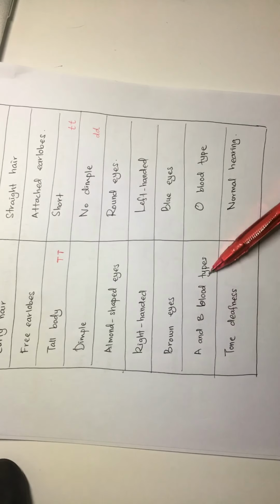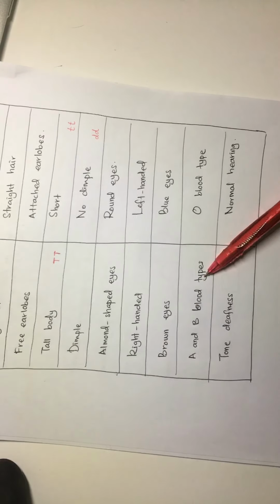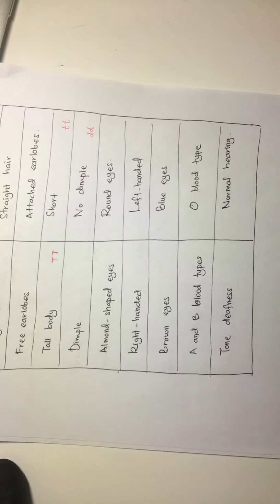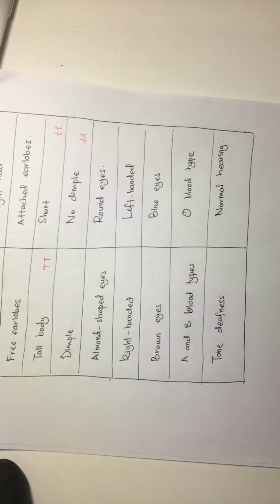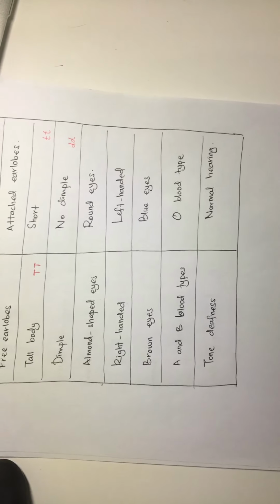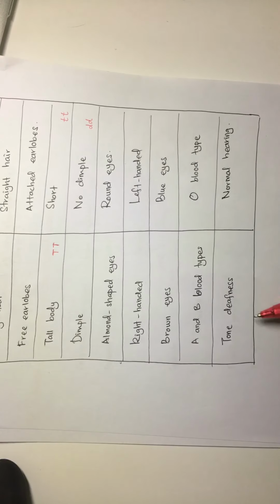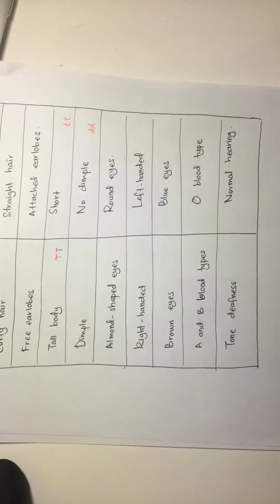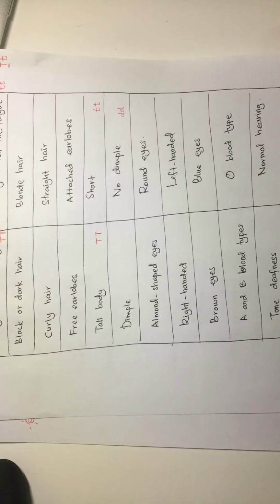A and B blood types are the dominant traits and O blood type is the recessive trait. How does AB occur? Maybe we will discuss that later. Also tone deafness here: tone deafness is the dominant trait and the recessive trait is normal hearing. Those are examples of dominant and recessive.